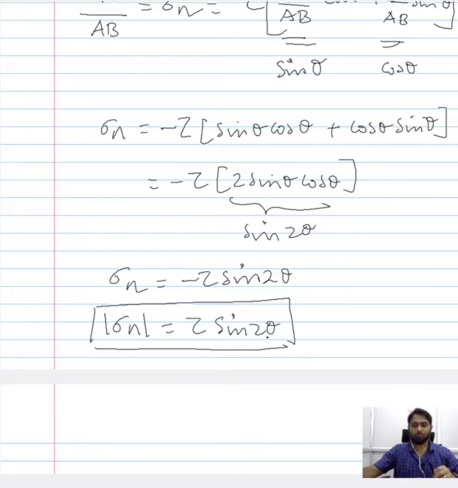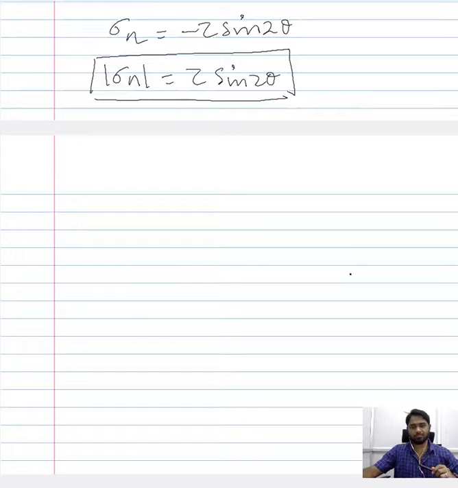Now what we need to consider is arriving at a similar expression for the shear component of stress that is acting along AB when a shear load is acting on the overall 3-dimensional material. So we have to find the shear component of stress acting along AB, our region of interest.